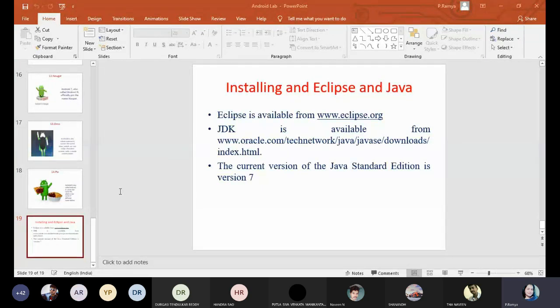But here, without entering the website name, without entering www.eclipse.org, I entered Eclipse download in Google, right? Without entering the particular standard website, if you directly enter Eclipse download, it will connect automatically to the standard website only. Because of that, I just entered the data like this, Eclipse download. If you type Eclipse download within Google itself, automatically it shows the top 10 search results, right?